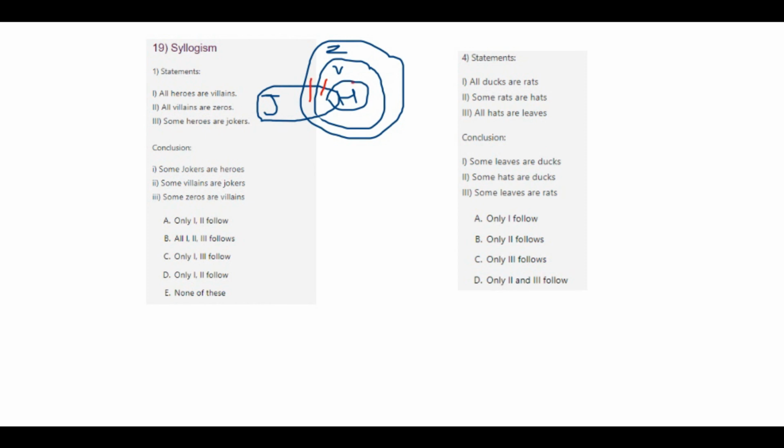So let me explain again. All your heroes are nothing but villains, and all villains are zeros. Now some heroes are jokers. So this is how you represent it when you say some heroes.